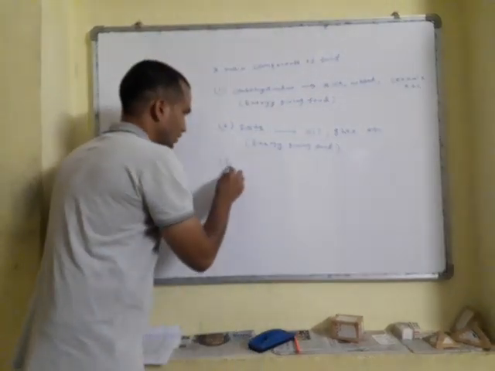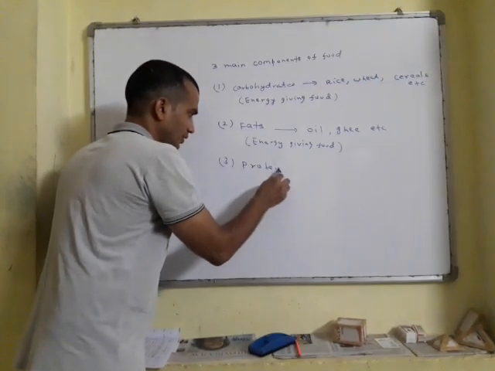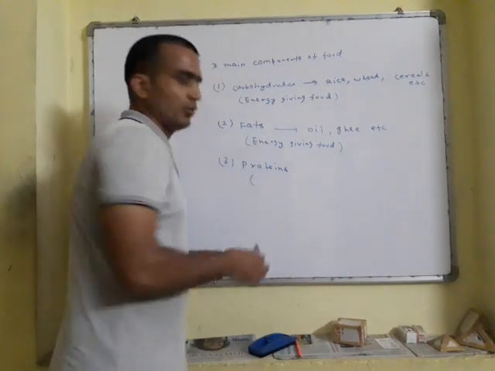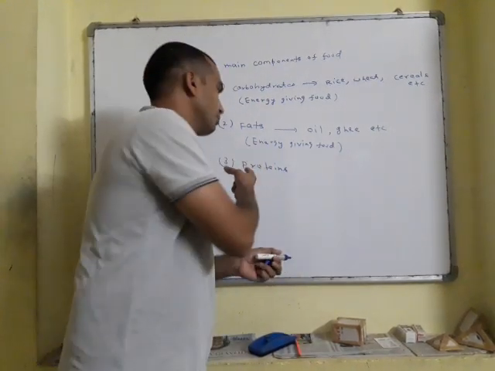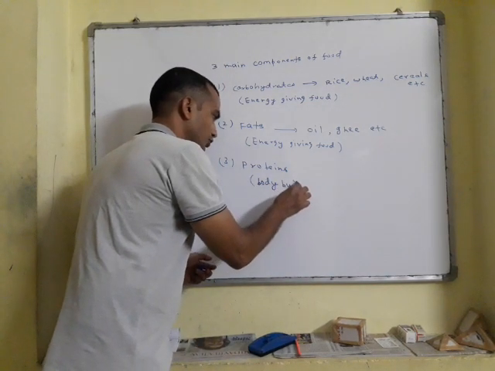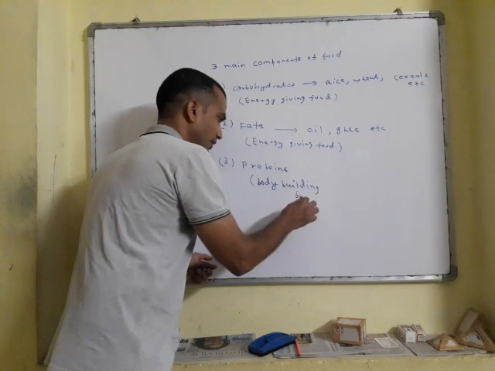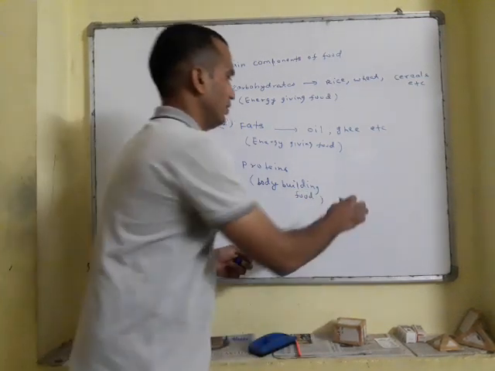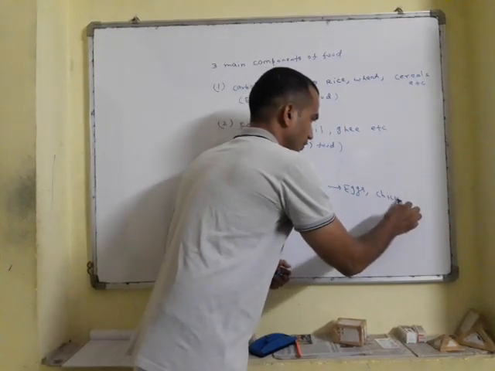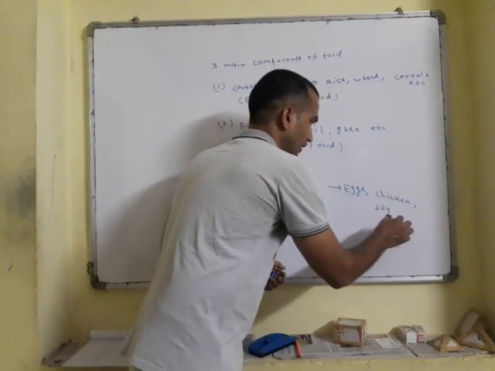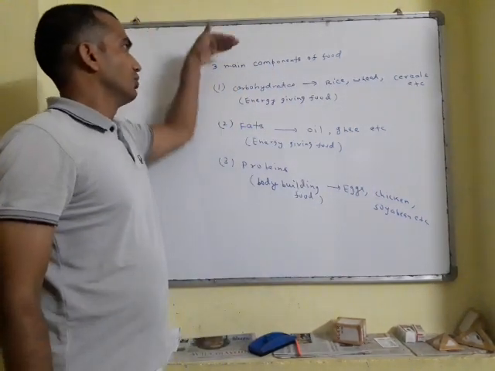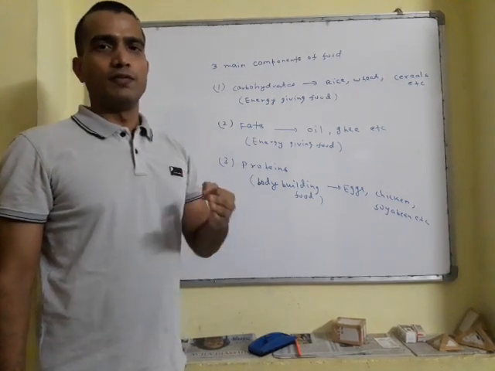Then come proteins. Proteins are body building food. If you want to build muscles, then you have to take protein. Examples are simple: eggs, chicken, soybean, etc. So these are the three main components of food.